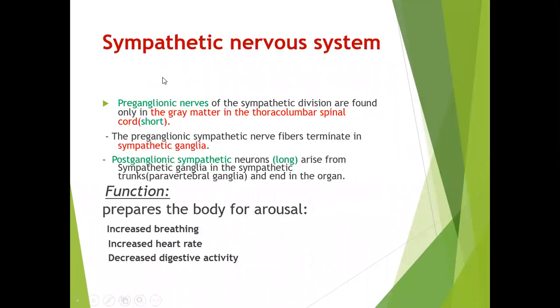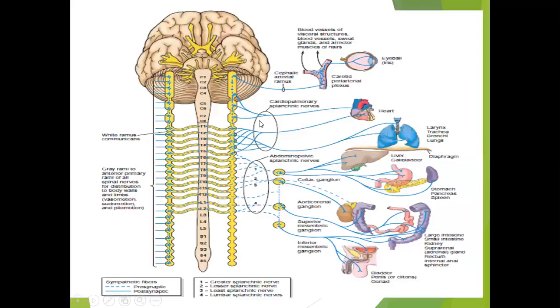Now we'll see the difference between the sympathetic and the parasympathetic nervous system. The sympathetic nervous system has two types of nerves: one is called the preganglionic nerves and the other the postganglionic nerves. The preganglionic nerves of the sympathetic division are found only in the gray matter in the thoracolumbar spinal cord. So if you see here, this is the brain, and here is the spinal cord.